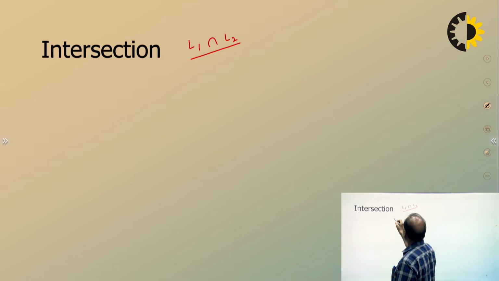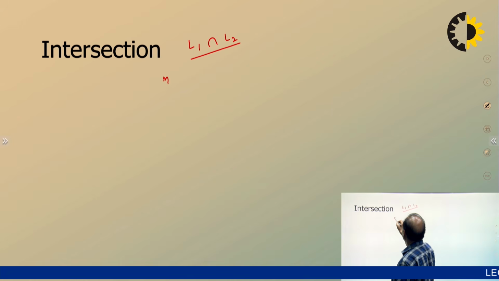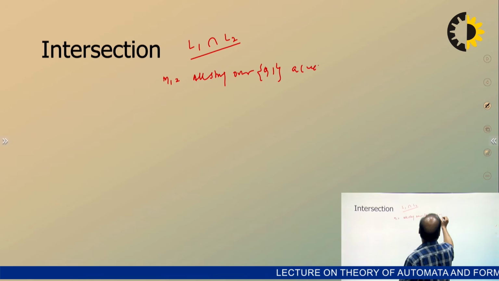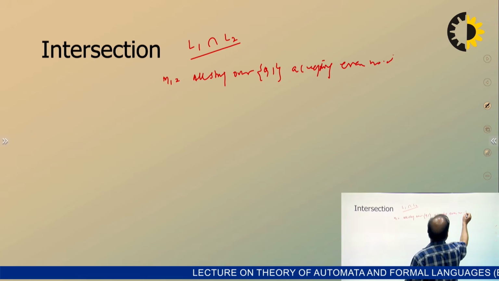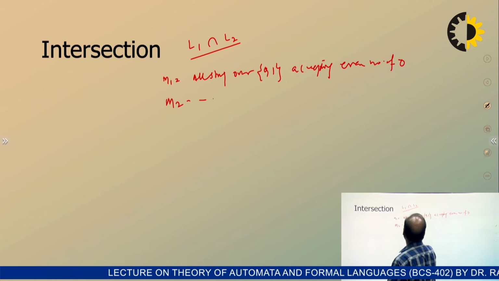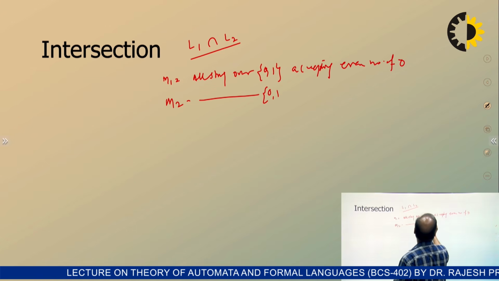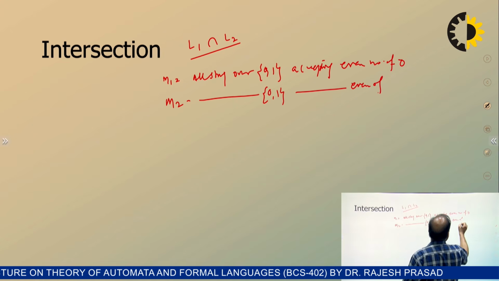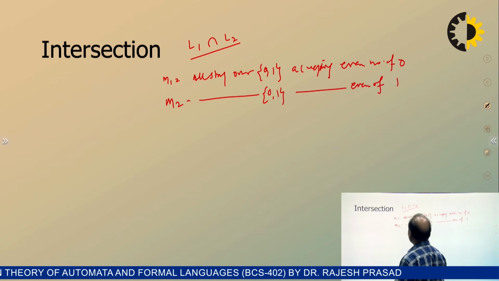Suppose we are interested in designing a machine. M1 accepts all strings over 0, 1 with an even number of 0s. M2 is another machine accepting all strings over 0, 1 with an even number of 1s.